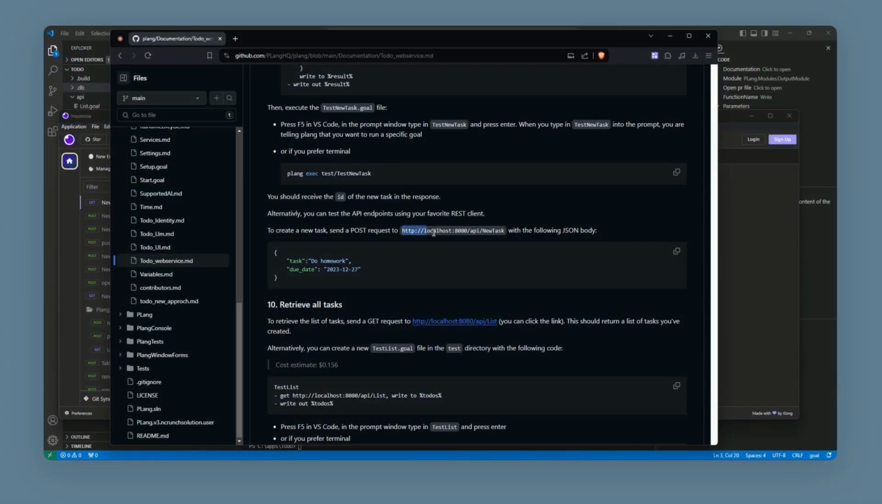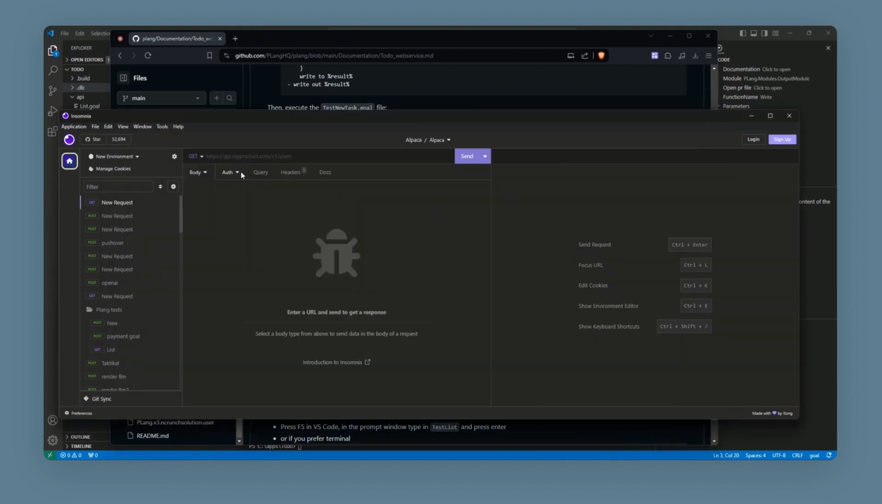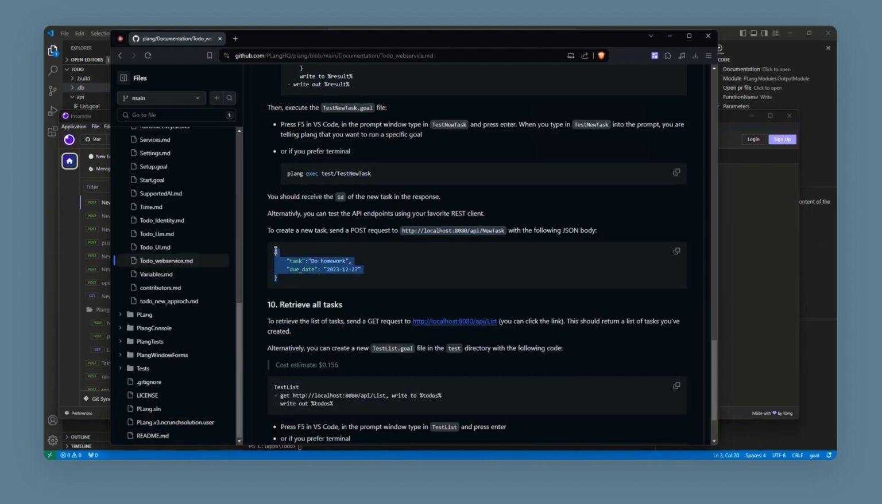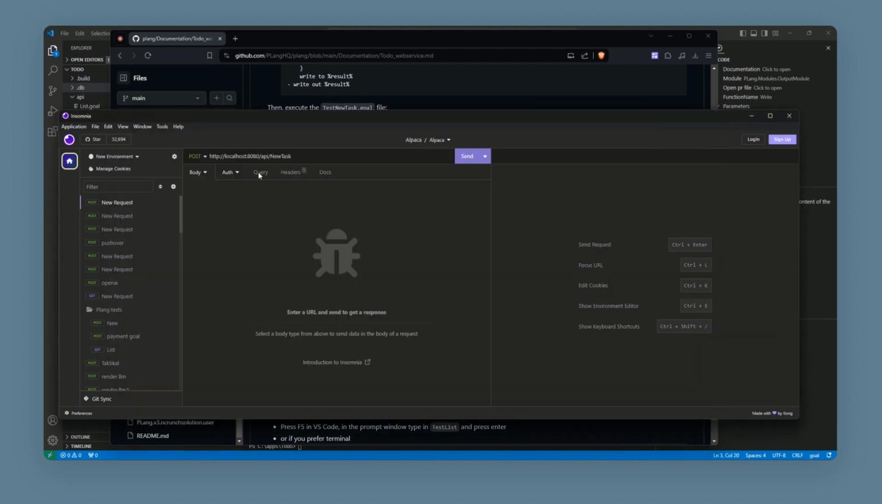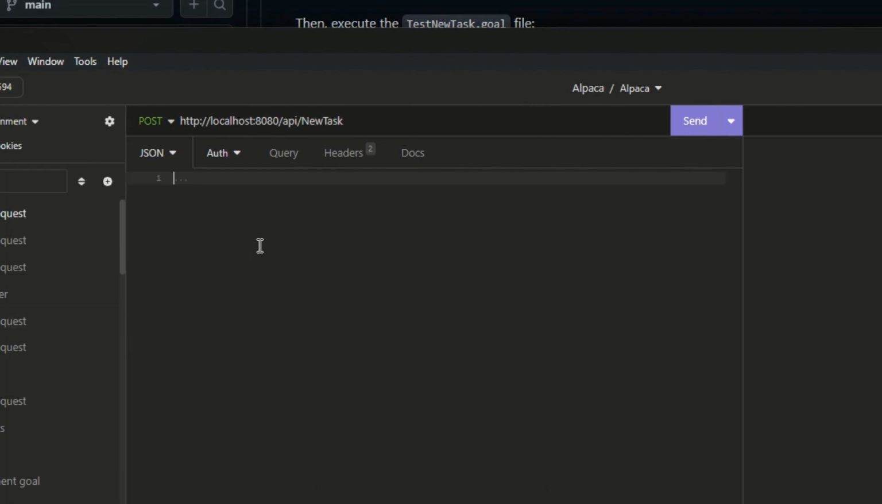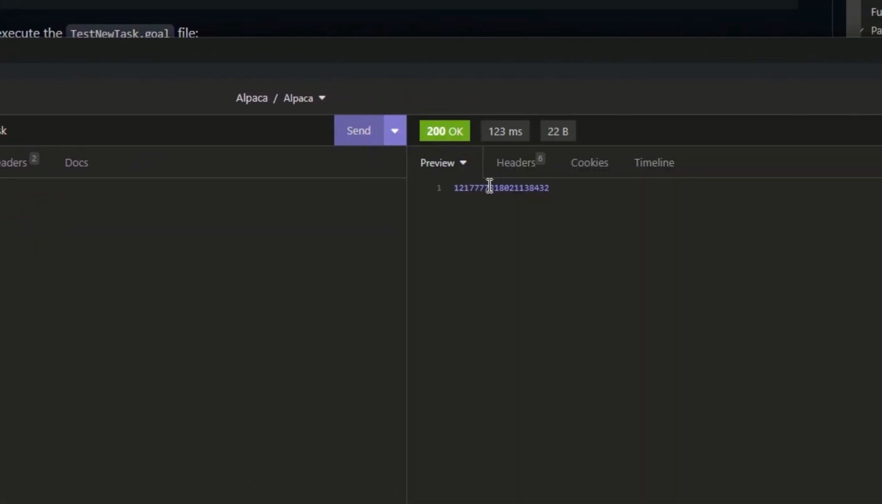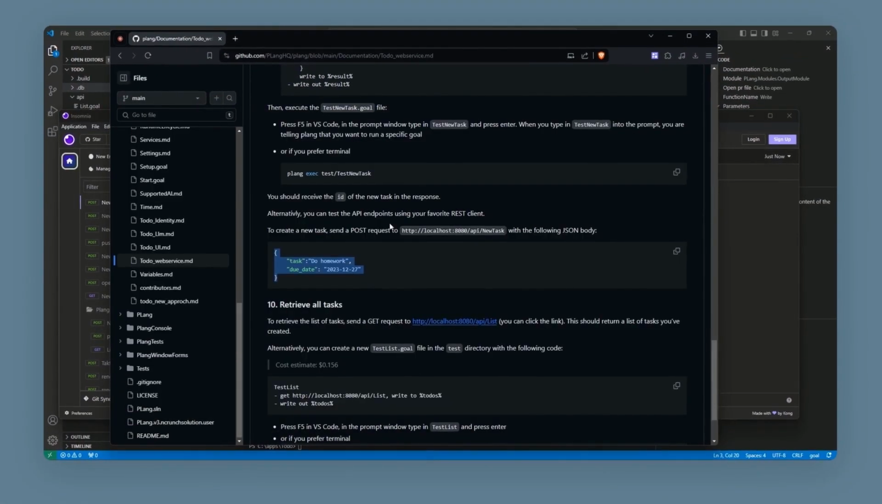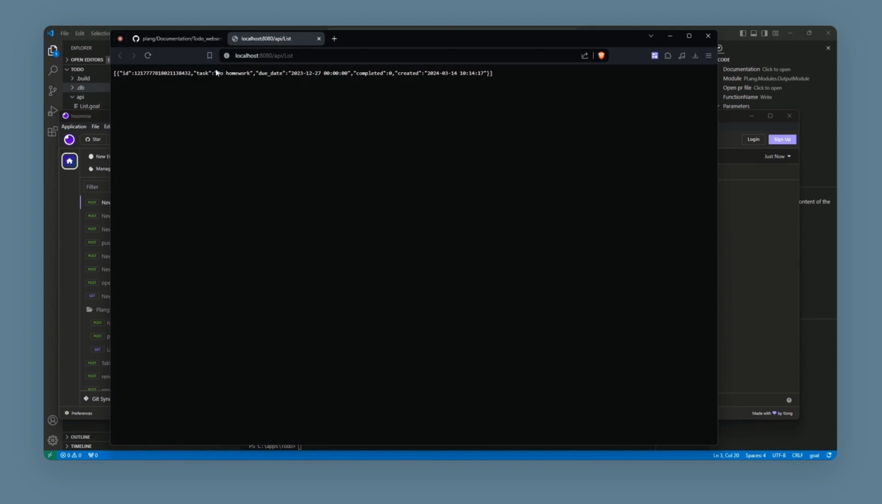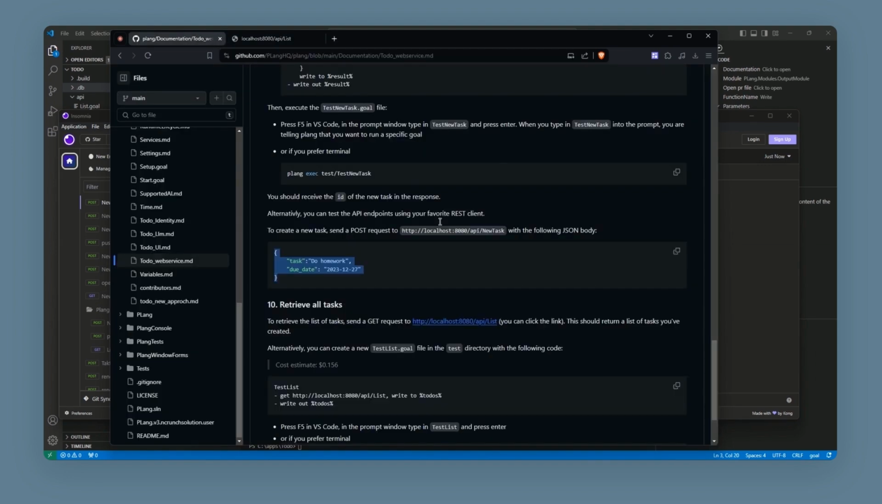We start by copying the URL from the documentation, the one that ends with /api/new-task. Paste the URL into the REST client. Let's copy the data in the documentation into the REST client and click send. And as expected, we receive the ID that was created. For the list, we simply click the URL in the documentation and we can see the task we just created.